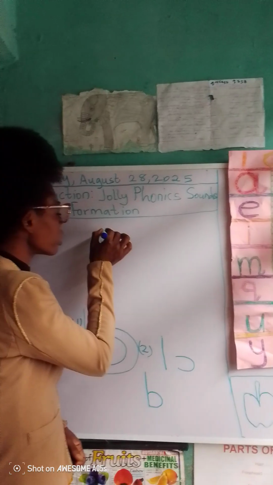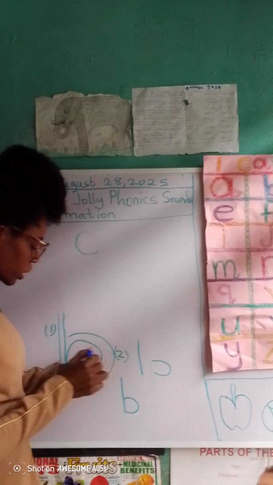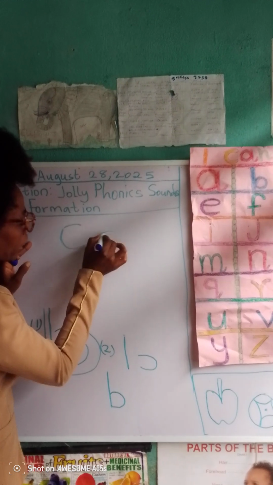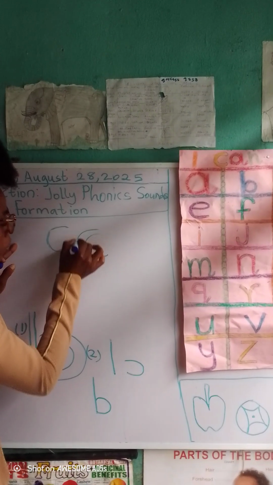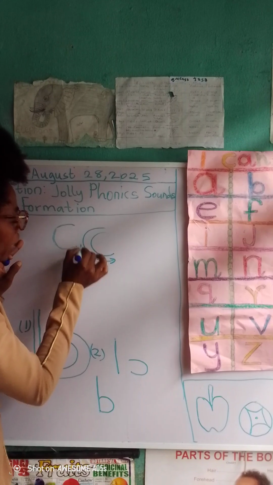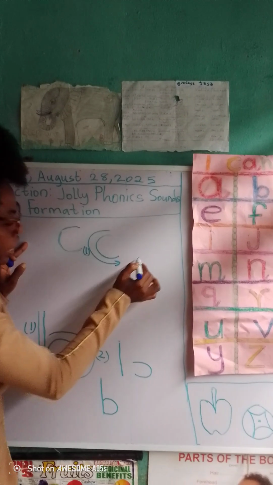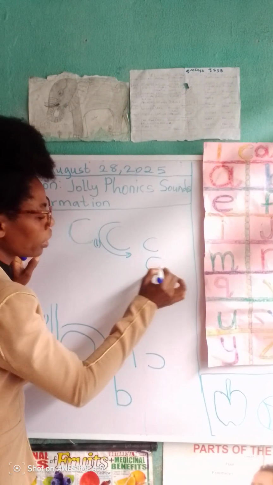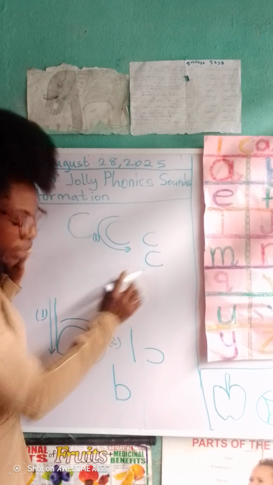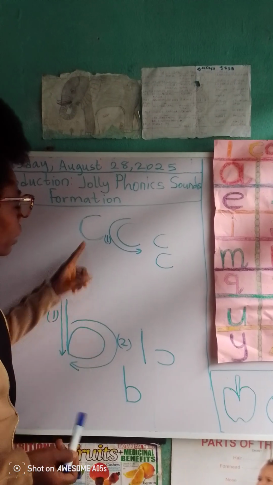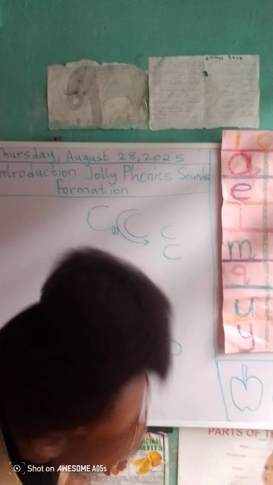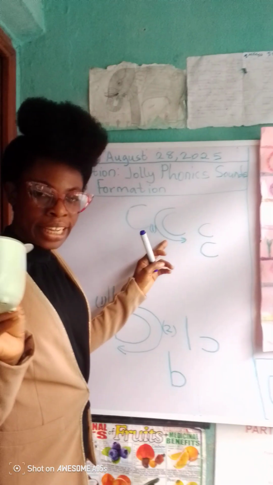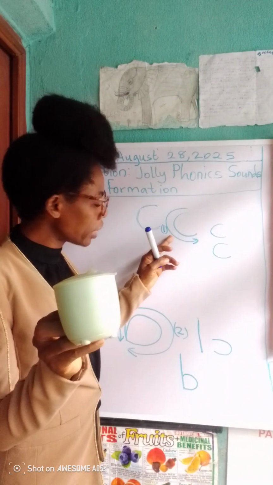So, to begin the formation, you start by writing the left curve first. This is the left curve. It's just a single step. Left curve, right, sound k. A left curve is sound k. You say k, as heard in cup.